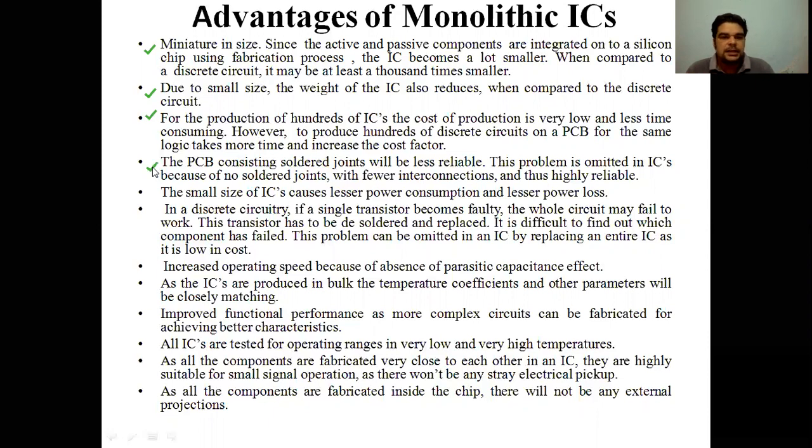The PCB that you have seen here, PCBs are nothing but printed circuit boards. In a printed circuit board, various components are connected on the board. So there are basically interconnections in PCBs.